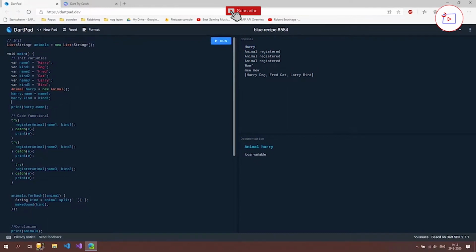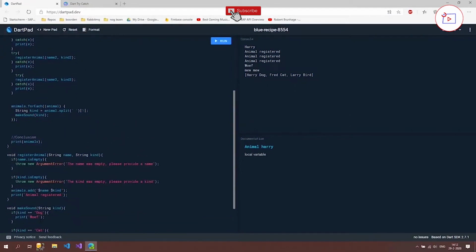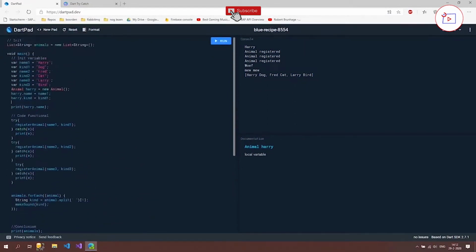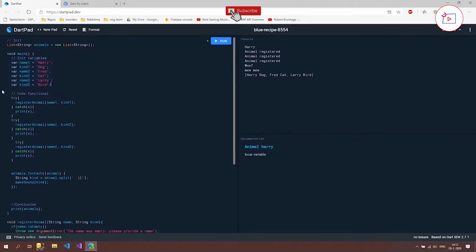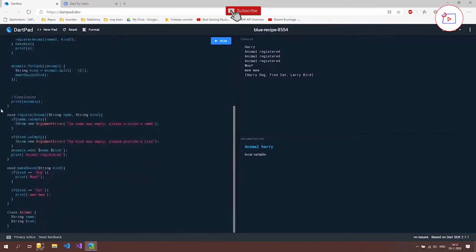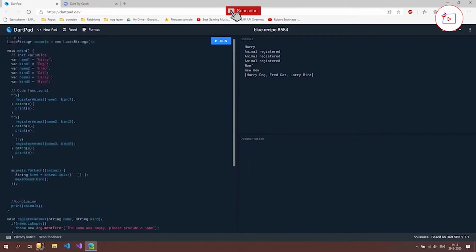So the way we can use this is, instead of using these strings everywhere, we're now actually going to use our animal object. So we're still going to keep these. We're going to delete this for now. And instead of animals add a string, we want to add an animal object.